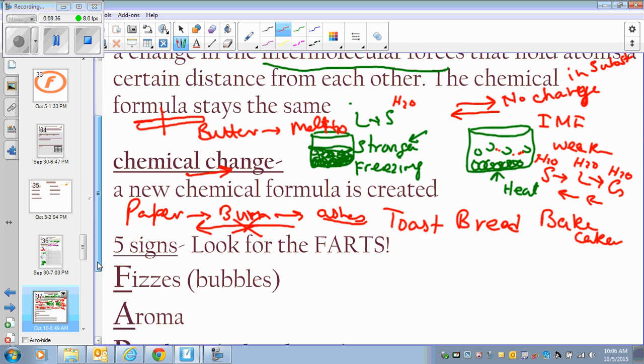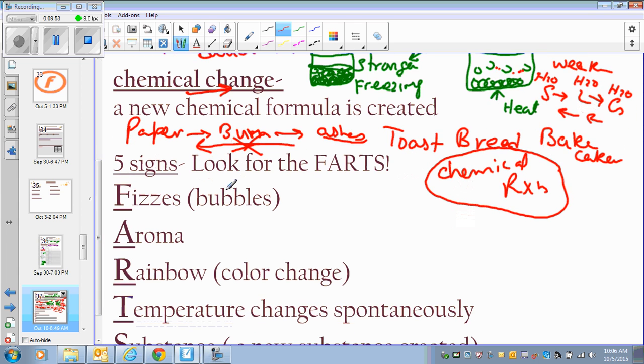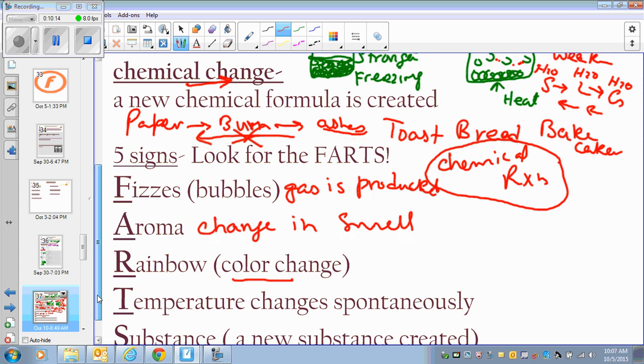But if it is a chemical change, a chemical reaction is involved in it. Okay, that's what is changing the substance. So how do I know that there has been a chemical reaction? How do I know there has been a chemical change? So I'll look for 5 signs. If I see bubbles, like it's fizzling, that means a gas is produced. If I see bubbles, that means the substance has gone through a chemical change. If I see a change in smell, that means the substance has gone through a chemical change. If I see a color change, the substance has gone through a chemical change.